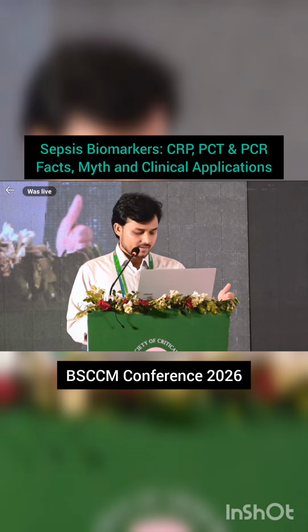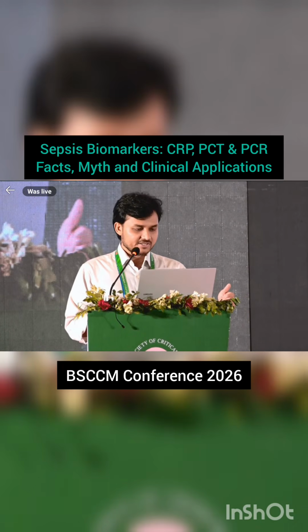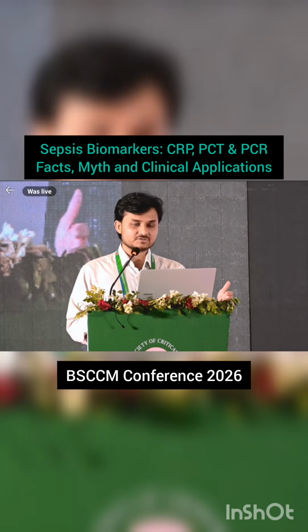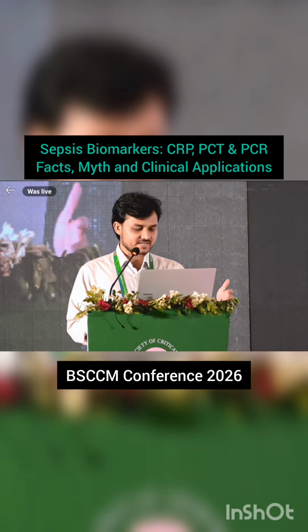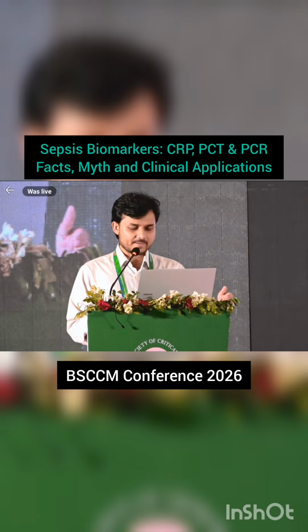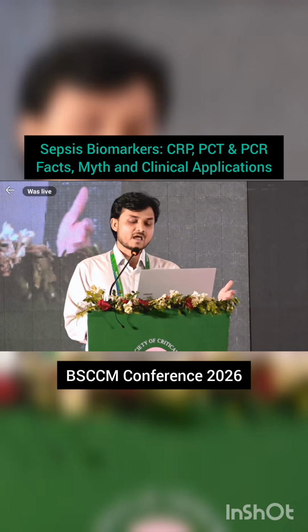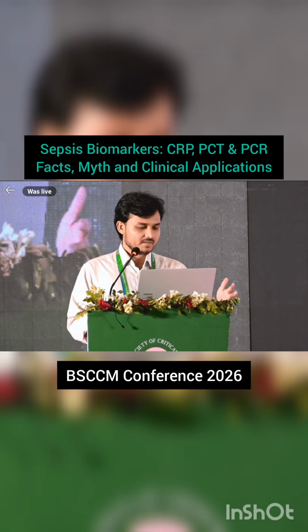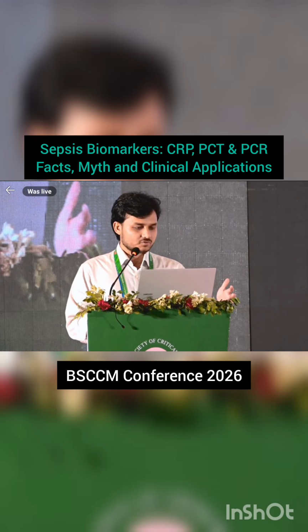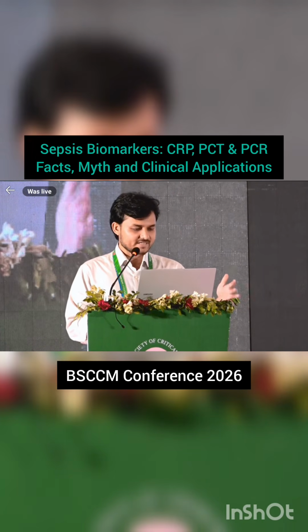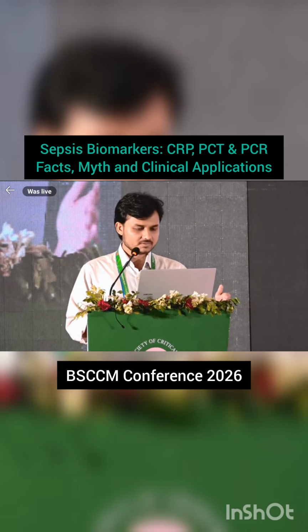Then the next important issue, multiplex PCR, the last frontier, which detects multiple pathogens with resistance genes, a rapid molecular diagnostic test. Some examples: BioFire, Septifast, T2Bac, ePlex, all are multiplex PCR platforms that diagnose rapidly with high sensitivity, early organism detection. These are examples of the many types of multiplex PCR available all over the world.